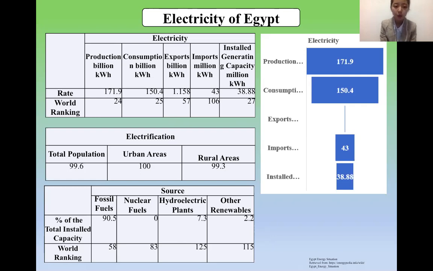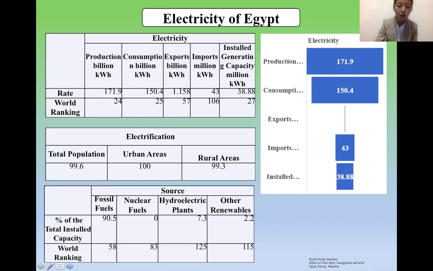And for electrification, the total population is 99.6. For urban it is 100, and for rural it is 99.3. From the total installed capacity, the highest one will be the fossil fuel and zero for nuclear. For the renewables, the highest one will be 125 of the direct electric plant, and also 150 of the other renewable.